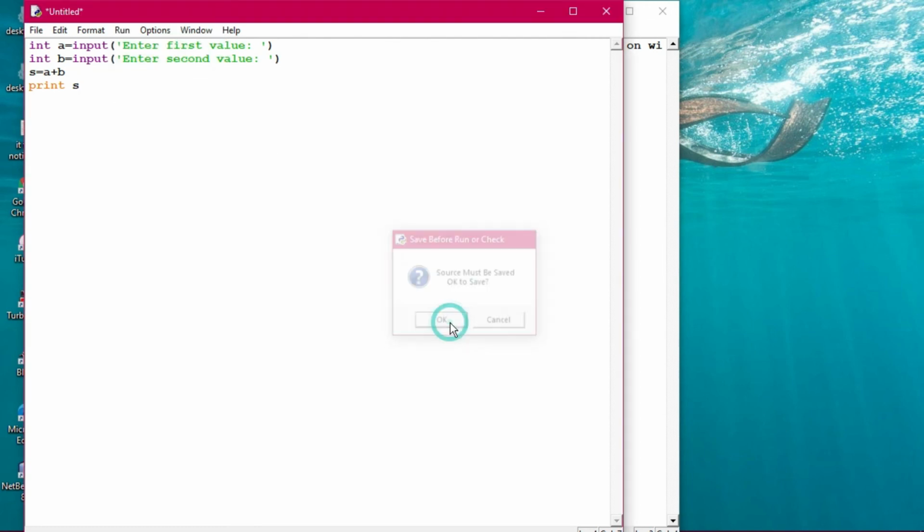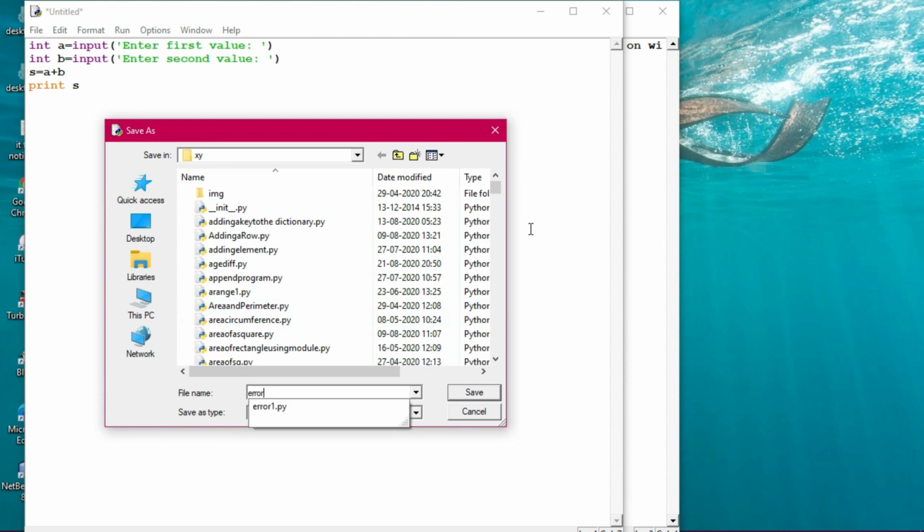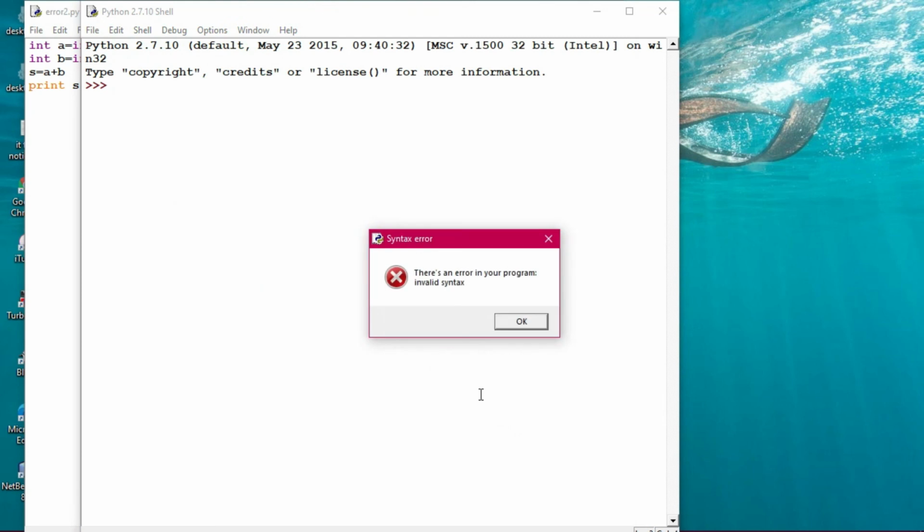So I have to save it. I'm giving the name error 2. Fine, and with this particular program, let's see what the error will be. There is an error: invalid syntax it is showing. So what is the thing?